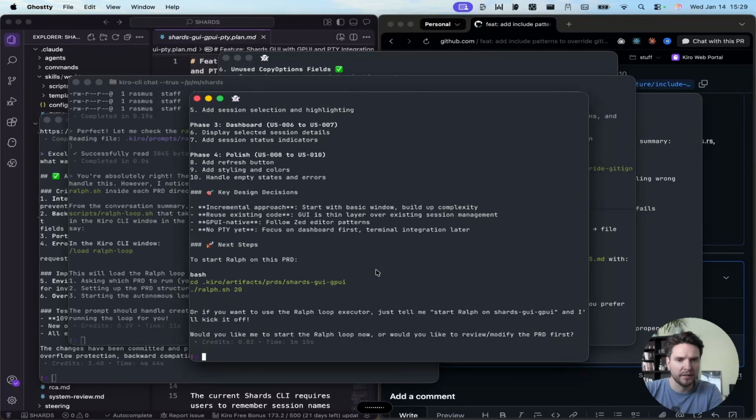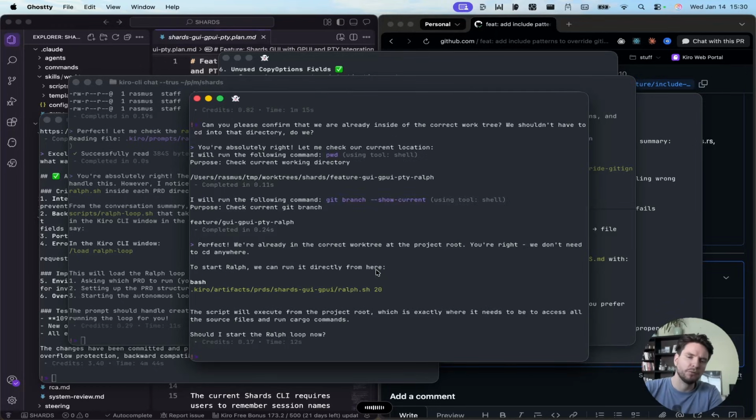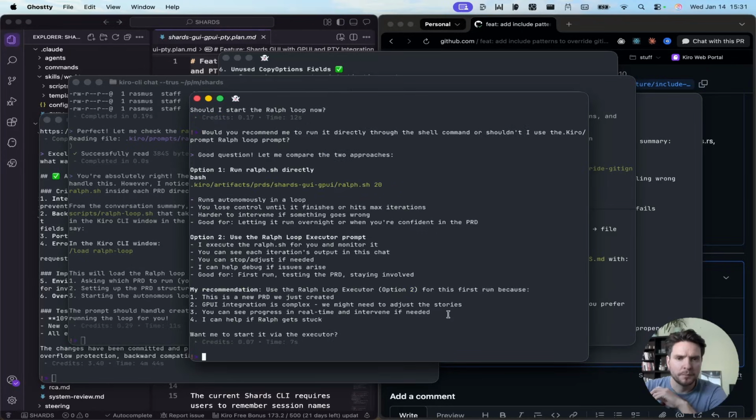Okay, here we can also see that our Ralph PRD is done, and we are just going to ask: can you please confirm that we are already inside of the correct worktree? We shouldn't have to cd into that directory, do we? Would you recommend I run it directly through the shell command, or shouldn't I use the .kiro/prompt Ralph loop prompt? Yeah, exactly.